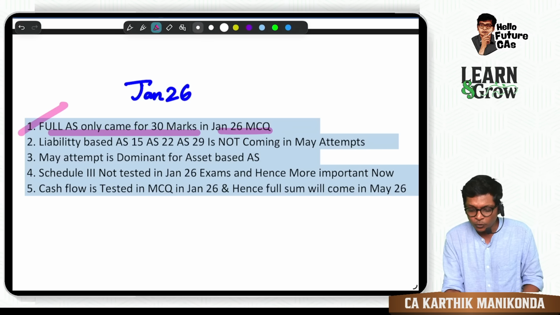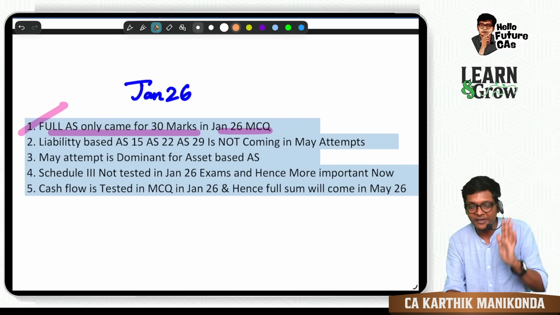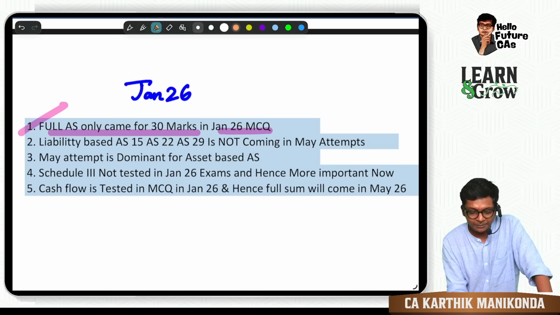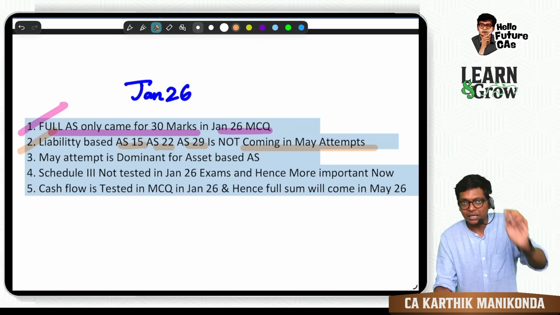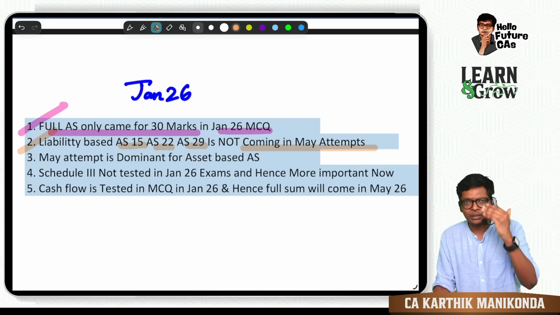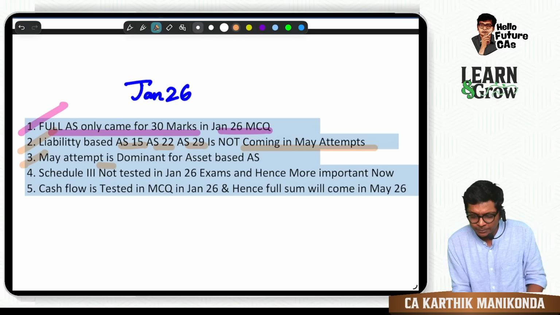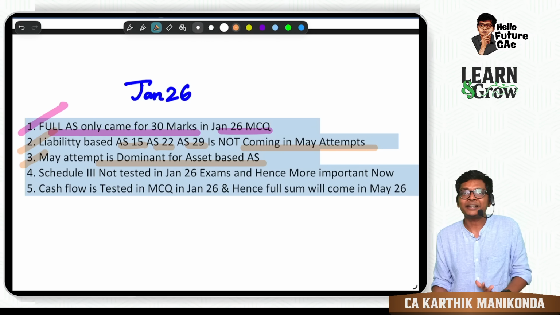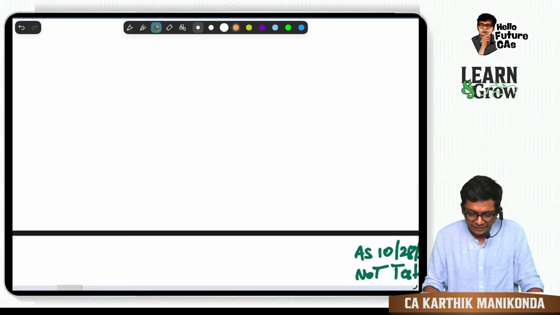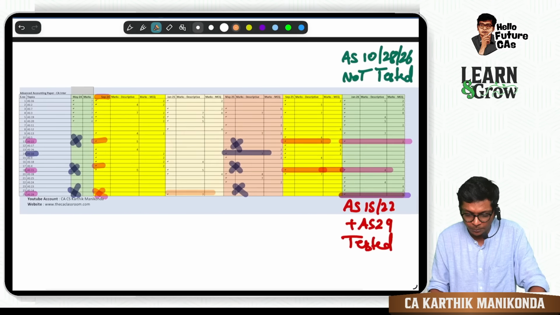Next, this was my favorite, guys. This was my favorite thing which I found this time. Liability based accounting standards like AS 15, 22 and 29 are not coming in May exams, guys. It's not coming in May exams. And May attempt is dominant for asset based accounting standards. Look at this. I will show you the pattern right away.